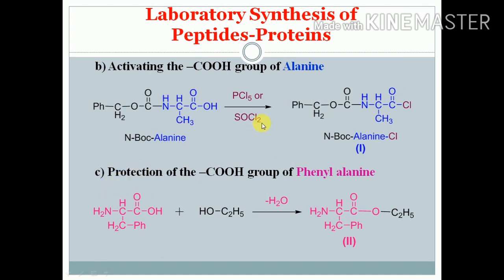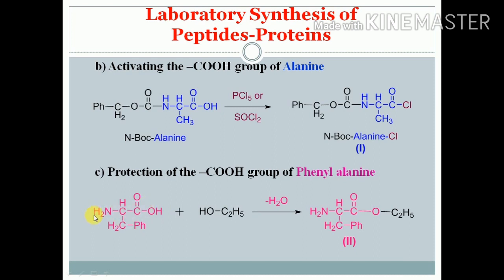In this way, one functional group is protected, not allowed to react, while the second functional group of the alanine is made more reactive, so the reaction will be fast. So, protection of the COOH group. Now we have to protect the COOH group of the phenylalanine, so it should not react with the alanine. So in this way, this is phenylalanine.